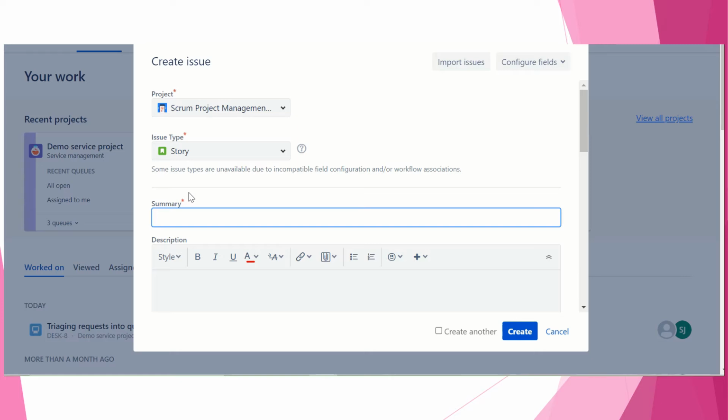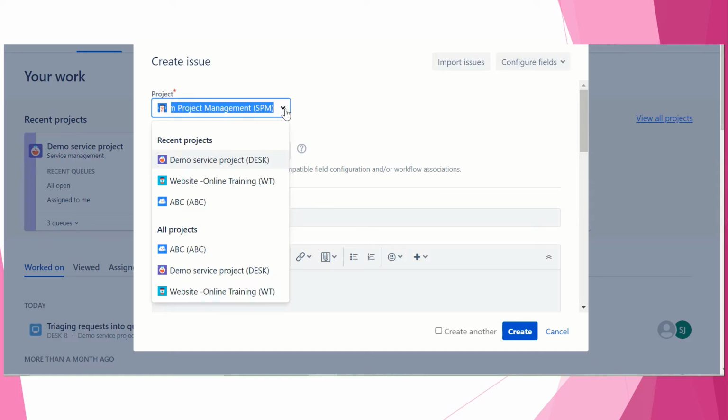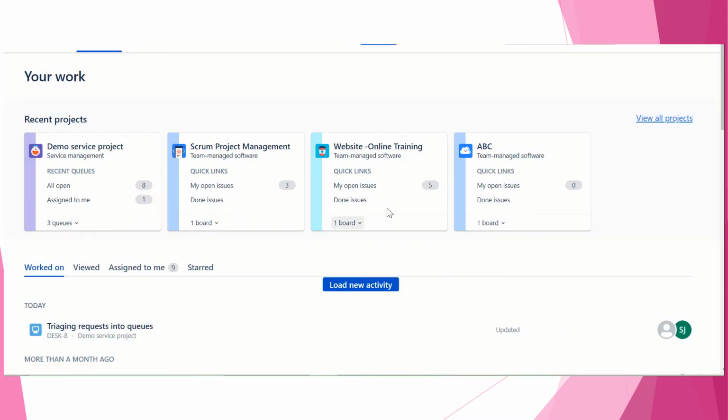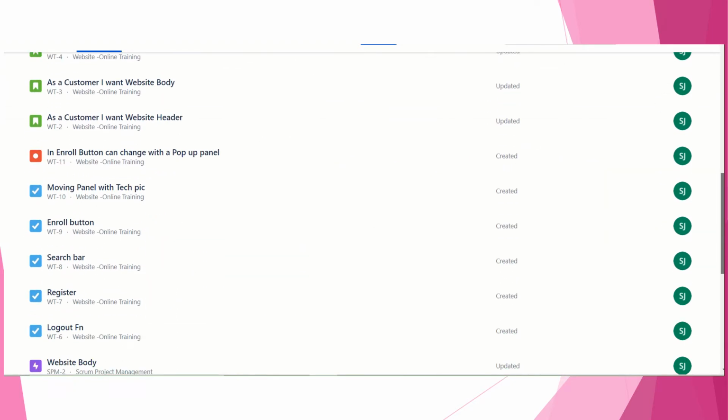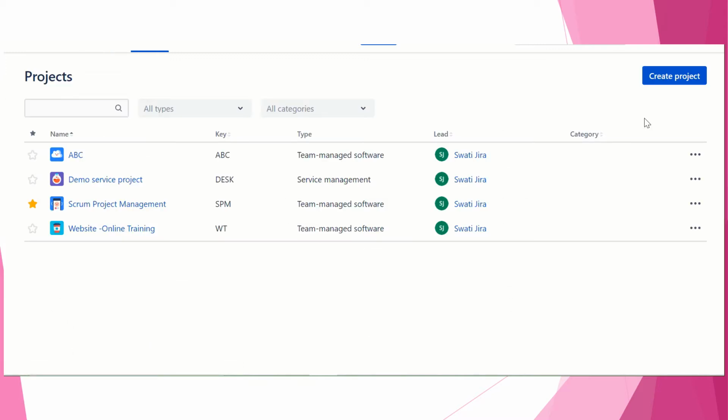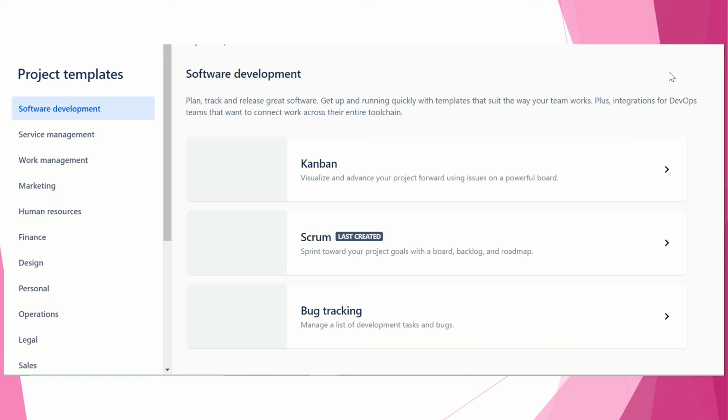So let's create here a new project. Okay, so project setting, yeah, here it is, create a project.